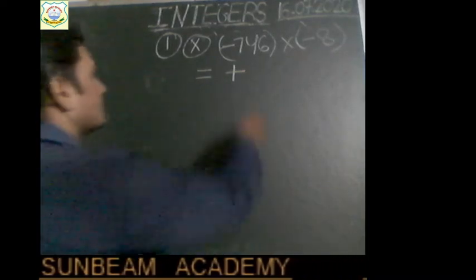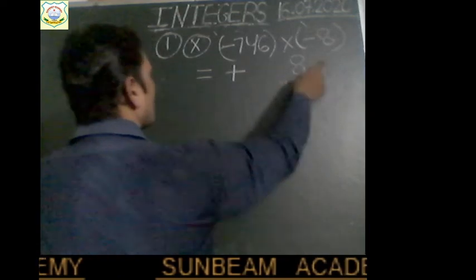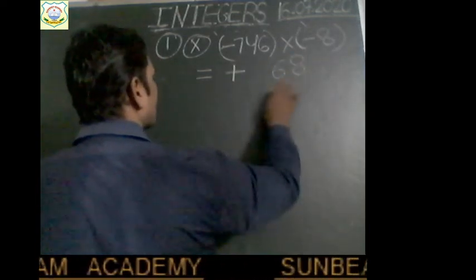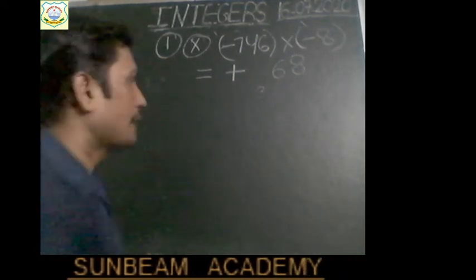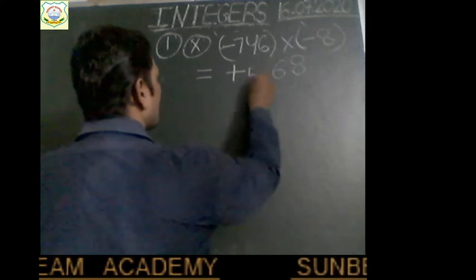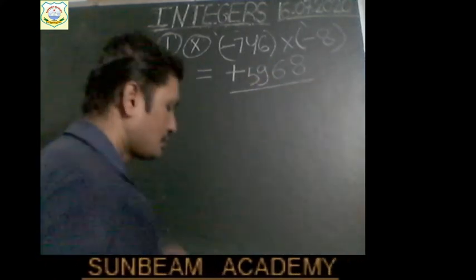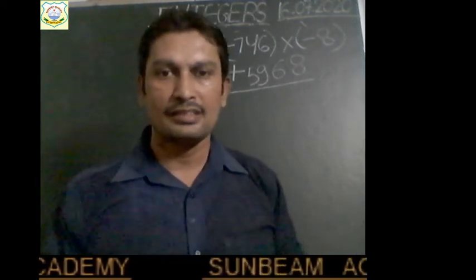Now multiply. 8 sixes are 48. So we will write 8, carry will be 4. 8 fours are 32 and 4, we will get 36. We will write 6, carry will be 3. 8 sevens are 56 and 3 will give 59. So what do we get? We get plus 5968. Right? So this is the answer.